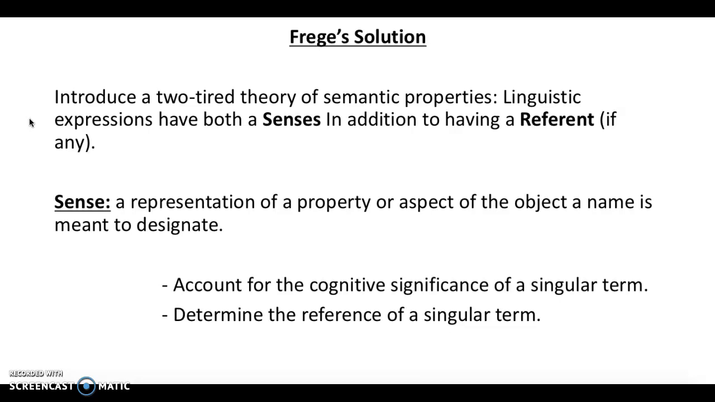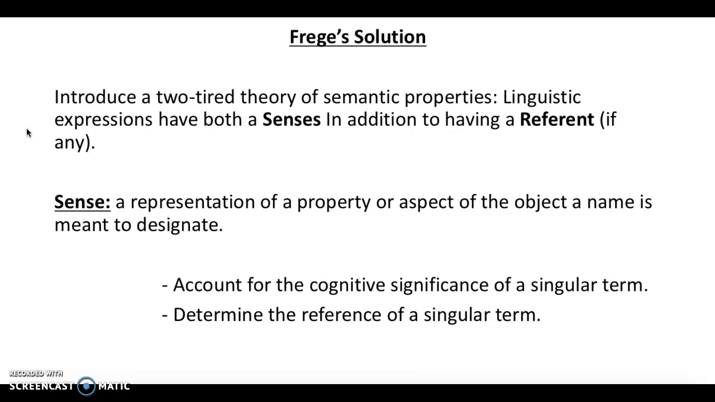What Frege thinks is that every linguistic expression actually has two different semantic properties. One, which we're already familiar with, is reference. So linguistic expressions have a referent. But in addition to this, linguistic expressions also have another semantic property, which he calls a sense. Now, Frege is never quite explicitly clear. He doesn't provide us with a definition of what a sense is.